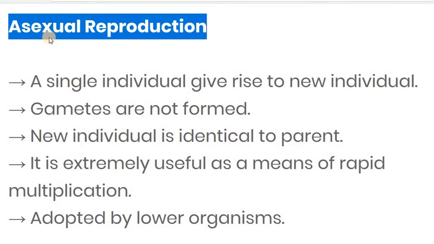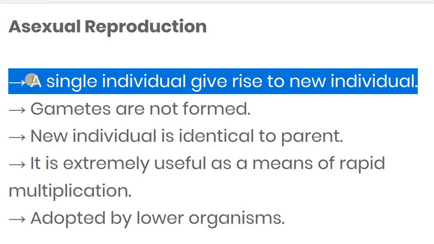Asexual means here only one parent takes part in the reproduction. So a single individual gives rise to a new individual. This kind of reproduction is considered asexual reproduction. A single individual giving rise to a new individual is known as asexual reproduction.